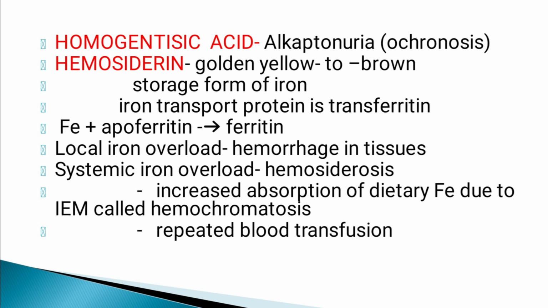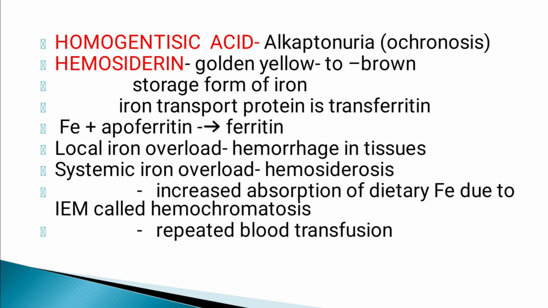Next is the hemosiderin, which is a hemoglobin derived pigment. It is a gold yellow to brown pigment. Hemosiderin is a major storage form of iron. Iron gets transported by a protein called transferrin and the iron binds to the apoferritin and forms the ferritin. The ferritin forms hemosiderin granules. There are two types of iron overload, local iron overload and systemic iron overload. In local iron overload, there is only the cause of hemorrhage in tissue, and in systemic iron overload, the iron gets deposited in many organs and this condition is known as hemosiderosis.